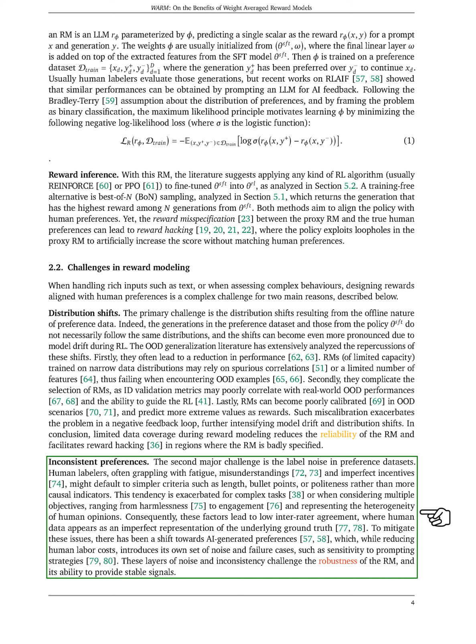To mitigate these issues, there has been a shift towards AI-generated preferences, which reduces human labor costs but introduces its own set of noise and failure cases. These layers of noise and inconsistency challenge the robustness of the RM and its ability to provide stable signals.